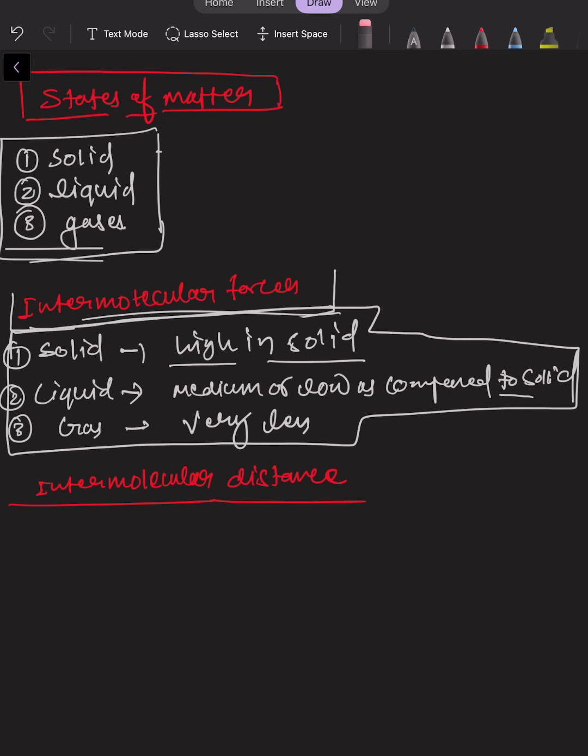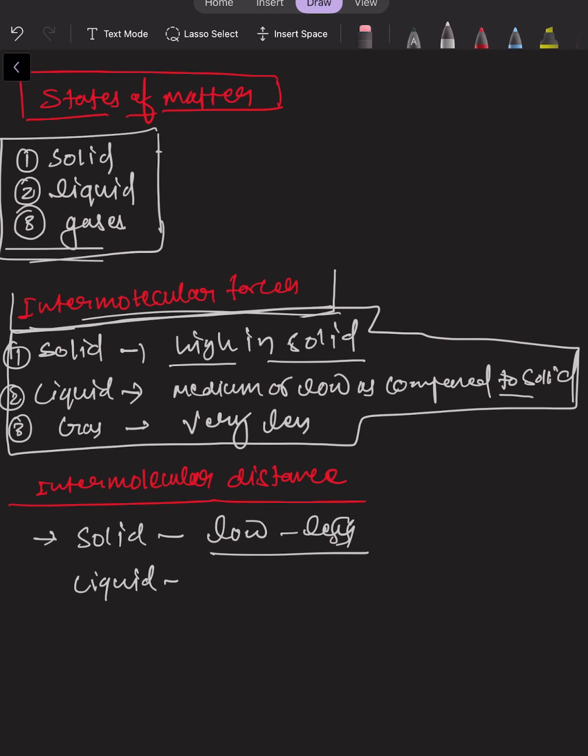So what can we see here? In solid the intermolecular distance is low or less. Okay, if we see intermolecular distance in case of liquid, what do we see? If we pour any liquid into a container, it occupies the whole space, it occupies the container space, right?